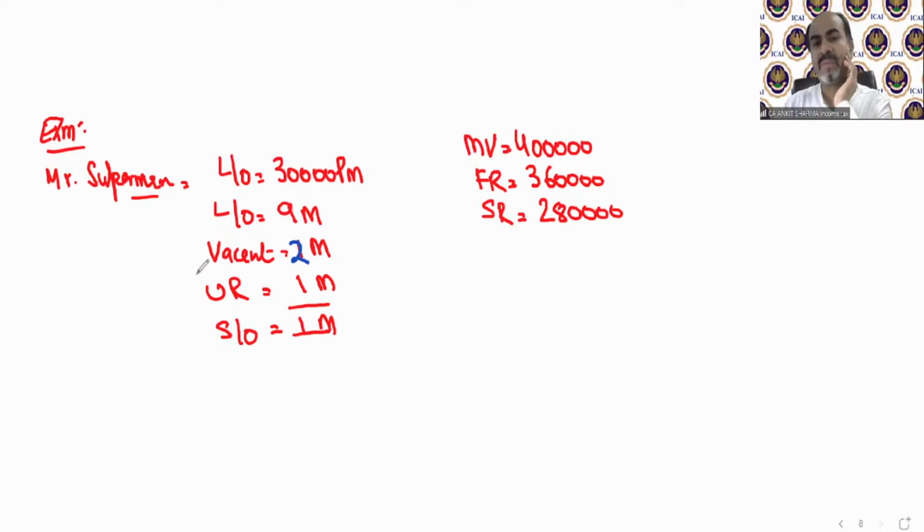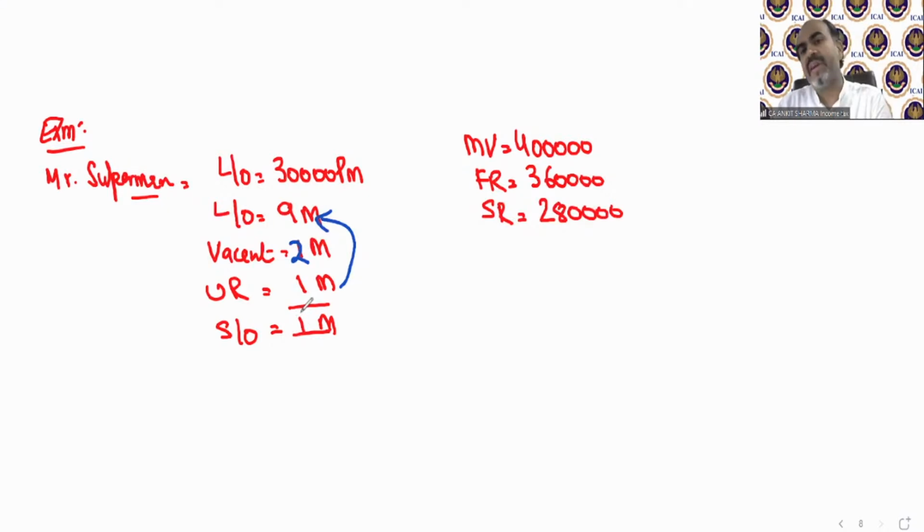So it is not 13 months, because unrealized rent of 1 month is included in let out. So unrealized rent is not an extra month. It is out of the let out months, because 9 months it was let out. So technically the rent was received only for 8 months, because 1 month's rent was unrealized. So 9 months let out, 2 months vacant, and 1 month self-occupied by Mr. Superman.